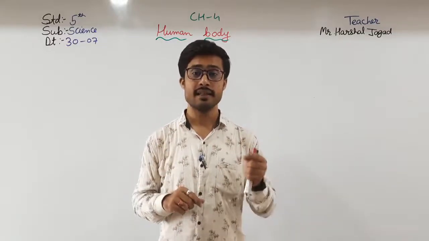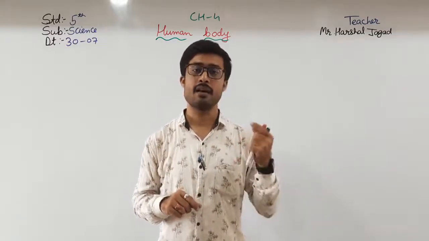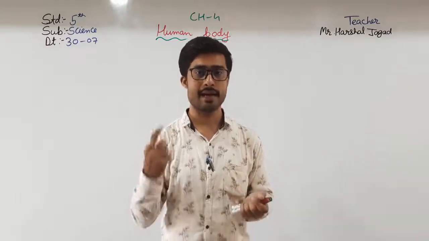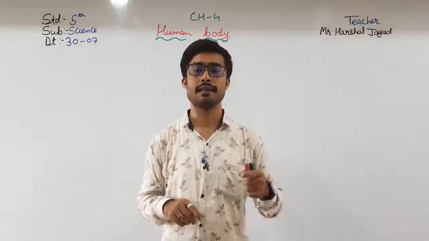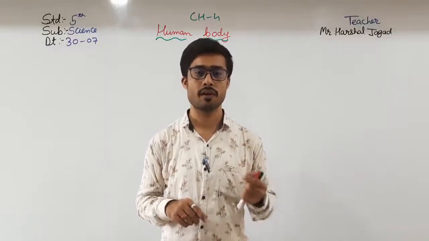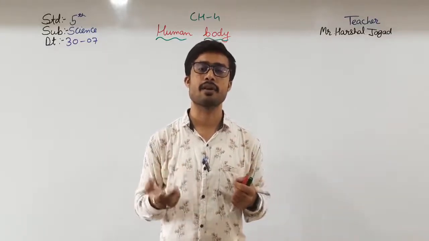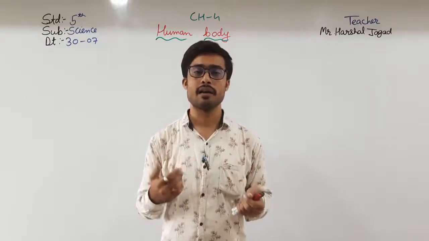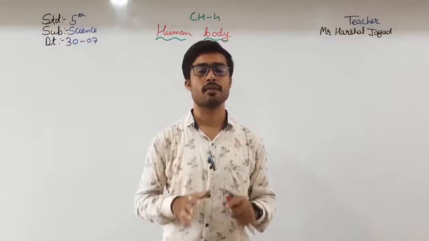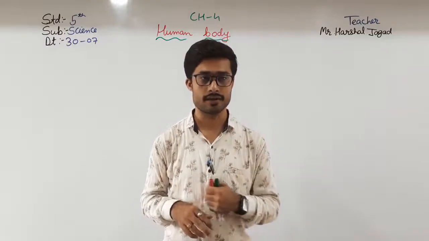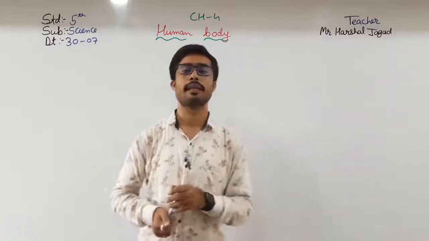Students, like hands, eyes, mouth, nose, ears, all are external organs. And internal organs, if I talk about the heart, lungs, kidneys, stomach, brain, all these are internal organs. So this is all about the introduction.